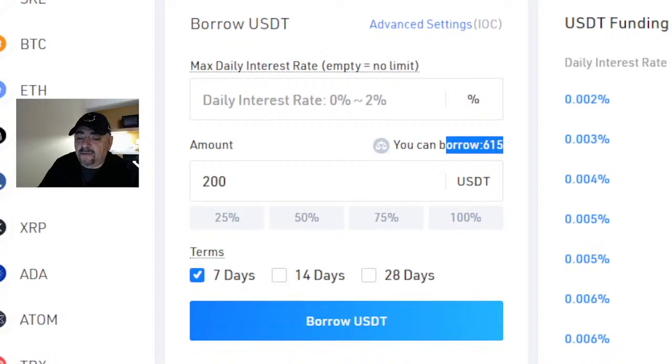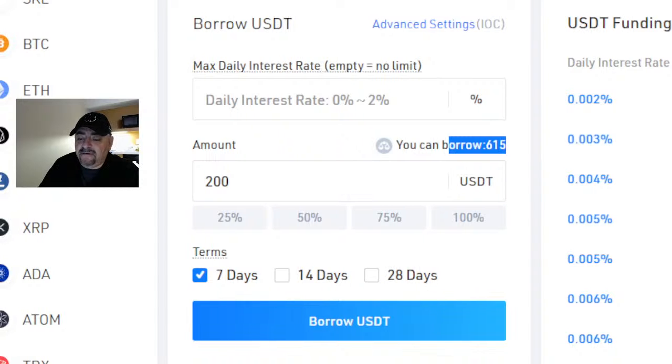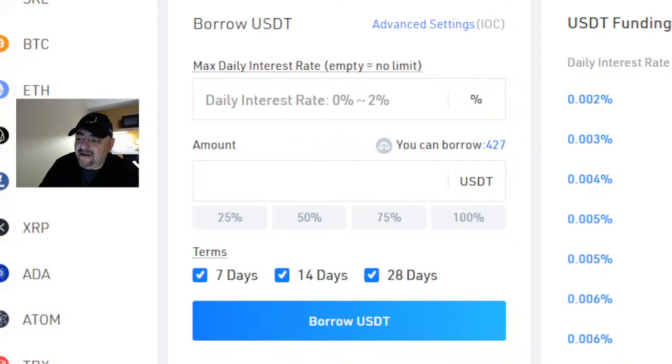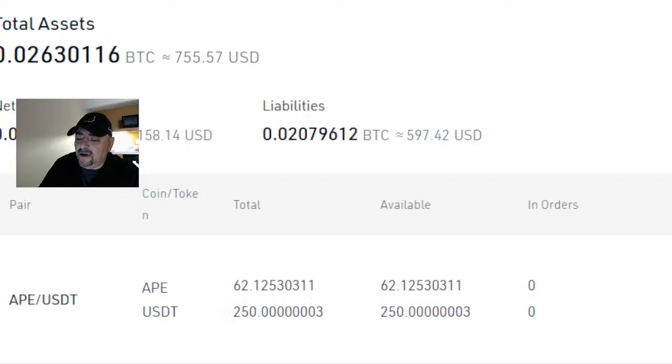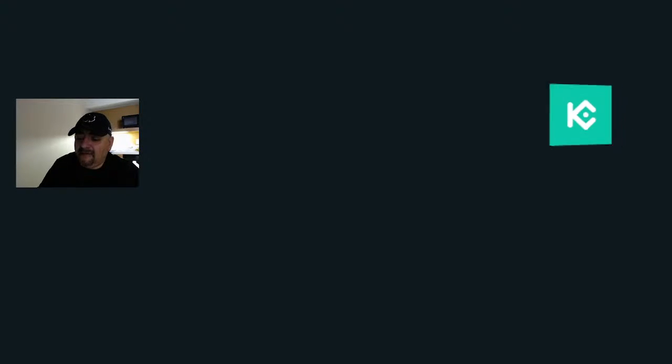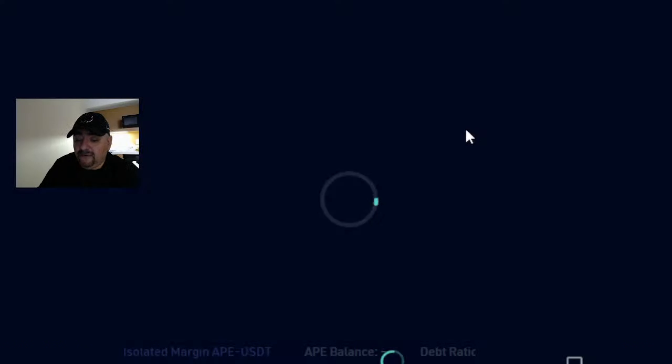$115 on there. We're going to borrow 200 of it. We're going to get rid of the 28-day and the 14-day, and how you do that is you simply click them and leave the 7-day. We're going to borrow 200. Let's go ahead and hit it. That's going to bring our debt ratio up to 84%. That's okay. We want to stay around that mark. Anything below, I like 82%. But what that's going to do for us is give us basically, our $50 is now worth $200.